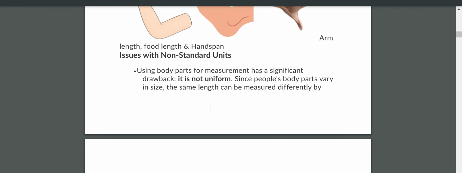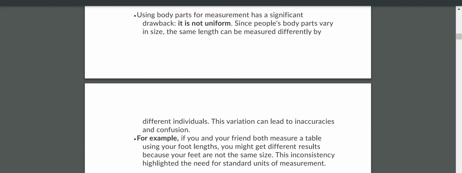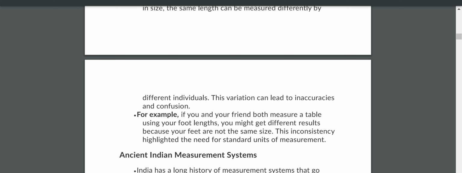Now you see, different people have different sizes of hand span. So if they measure with a different hand, what happens? You will get different values. This variation can lead to inaccuracies and confusion between the people.